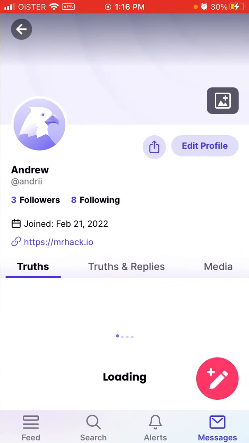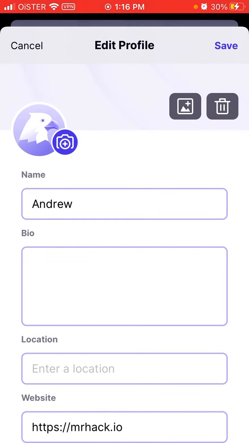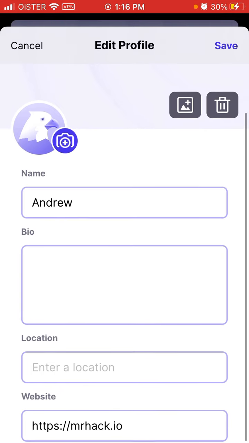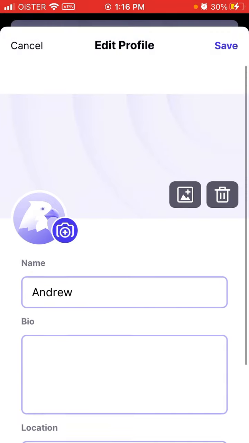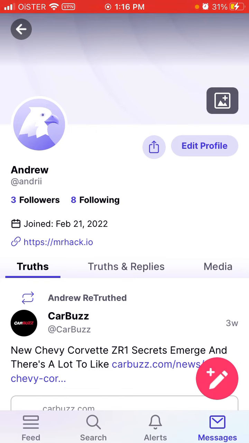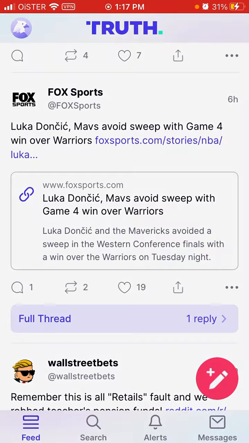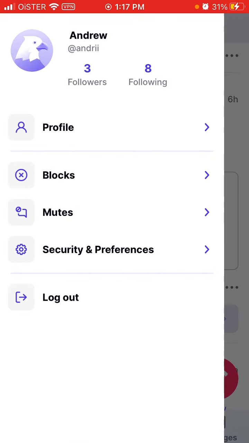Here is your profile. You can edit your profile and change your name, but this is not your username. To change your username, you probably need to reach out to True Social support. You can add your location, your bio, and your banner, and that's it. So that's very basic. To reserve your username, you can only do it when you create your account, and that's it. No other way at the moment. The support options are very limited, and I think they removed the support button here as well because there were so many requests.